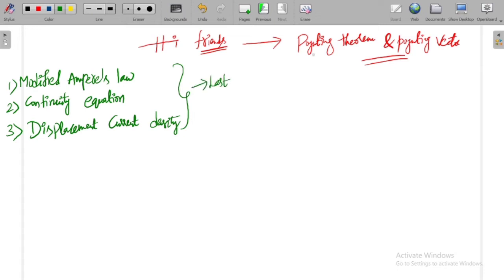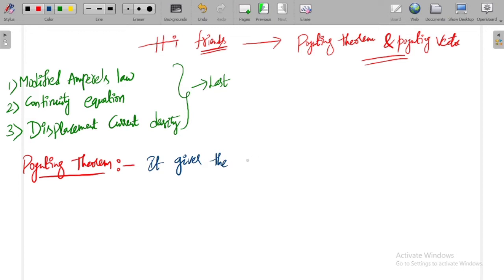Now we will see the Poynting vector or Poynting theorem. See what this Poynting theorem or Poynting vector gives us. Let me keep the heading Poynting theorem.